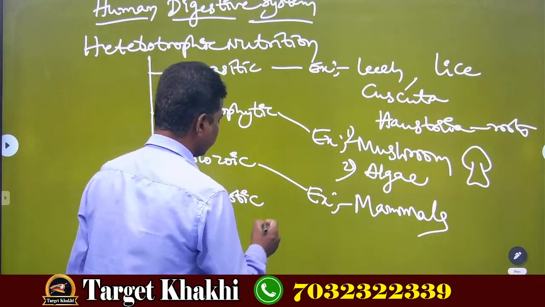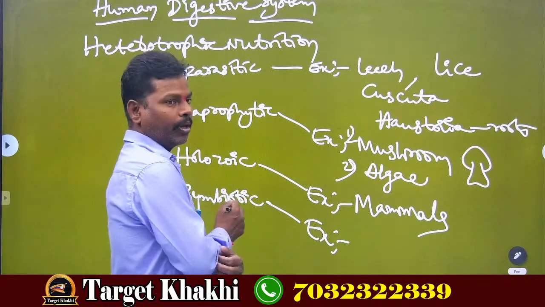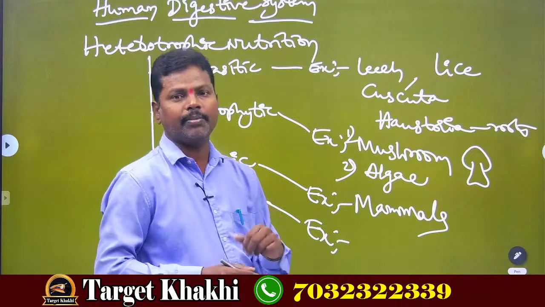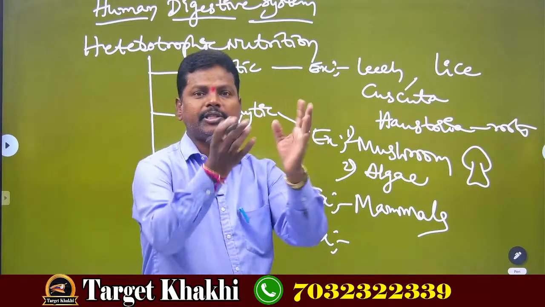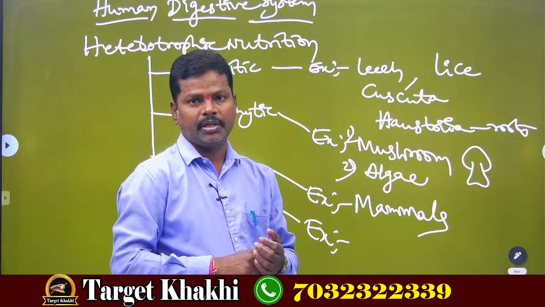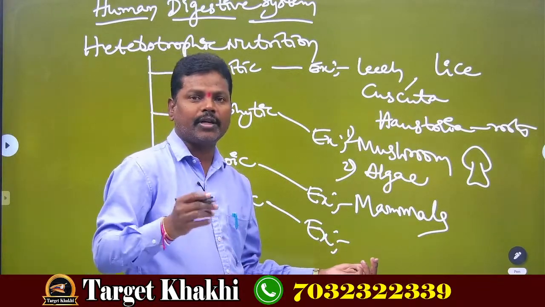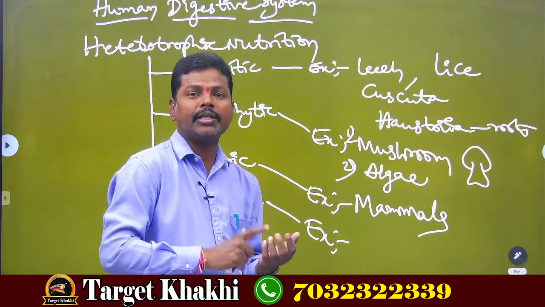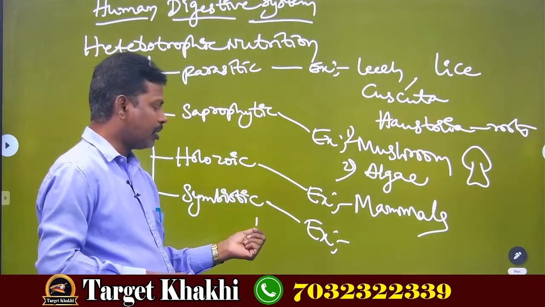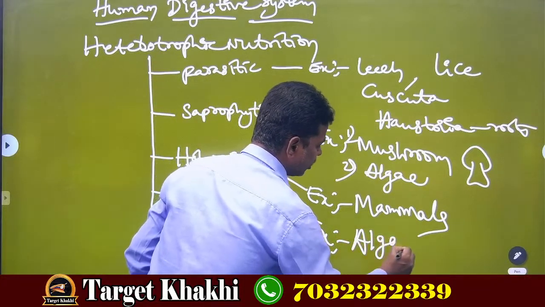Next, symbiotic nutrition. What do you mean by symbiotic nutrition? Symbiotic nutrition is nothing but the organisms which depend on each other for their food and shelter. They are called symbiotic nutrition. Example, algae and lichens.